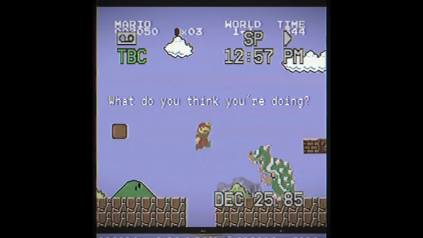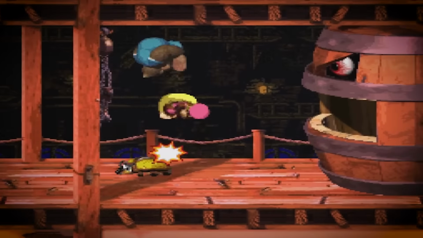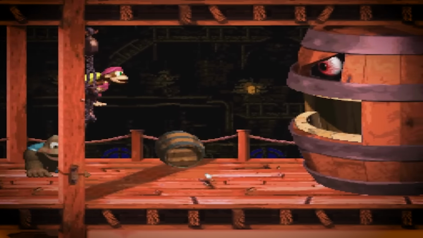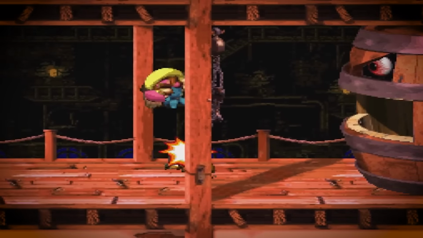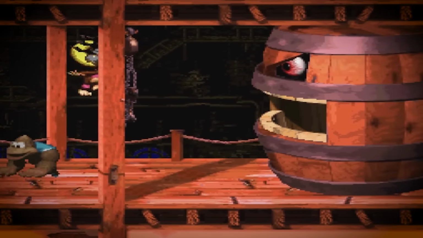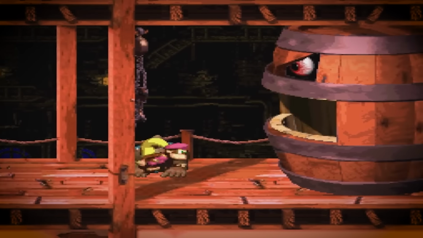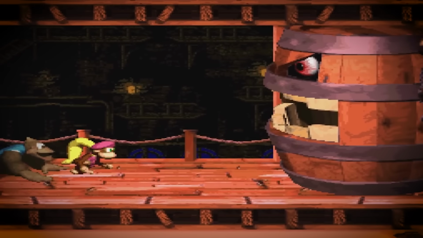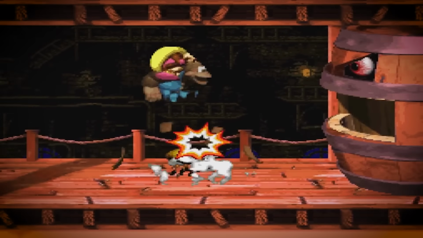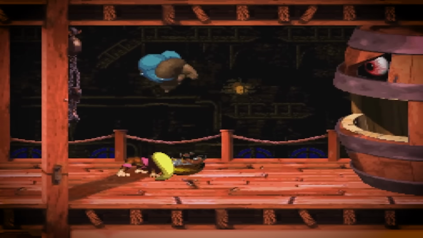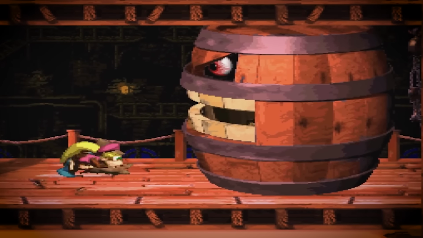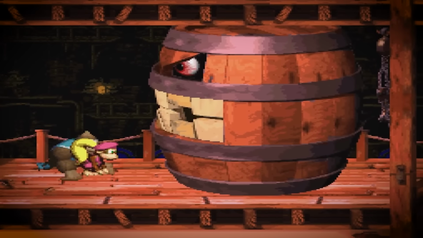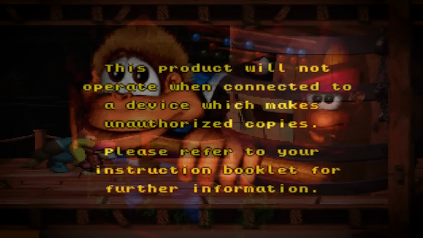A perfect example of this can be seen in Donkey Kong Country 3, which featured one of the first anti-piracy screens that could be considered creepy. It's worth mentioning that in the first installment of the Donkey Kong Country series, the anti-piracy screen was a generic error message that wasn't very intimidating at all, but this changed in Donkey Kong Country 2 and 3. When the copied software was detected, instead of seeing a black screen with an anti-piracy message, the player would be taken to this screen.